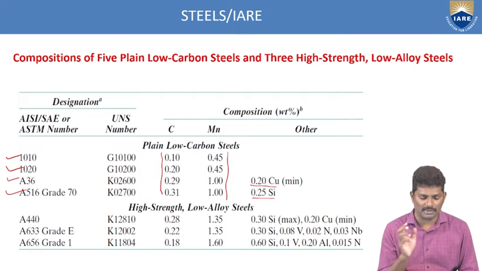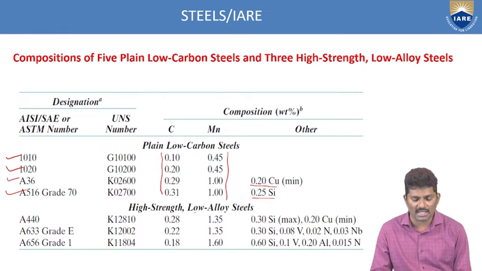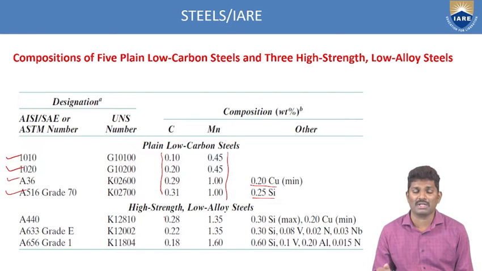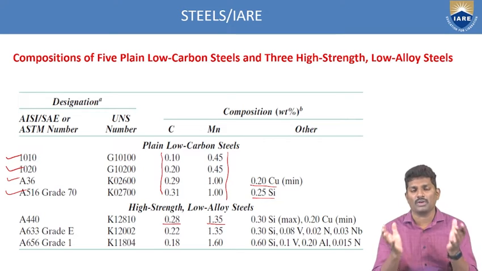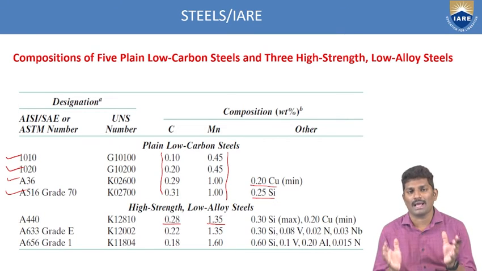Similarly, if you go with the high strength low alloy steels, here we are trying to increase the percentage of carbon slowly. In the plain steel you have only up to 0.10, but here we are adding 0.28 and 1.35 of manganese. So we are trying to increase the compositions and see what is happening.